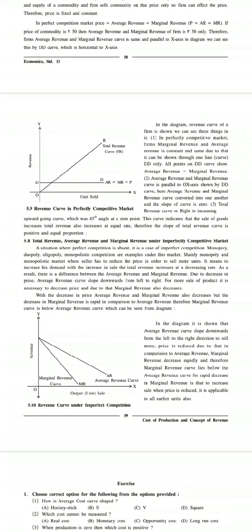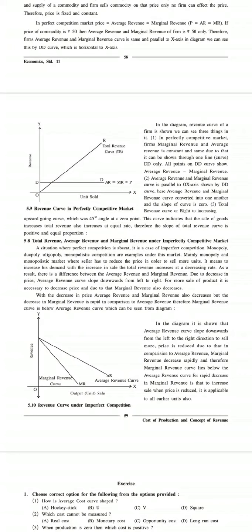In an imperfectly competitive market there are other characteristics also, like there are many sellers. Monopoly, oligopoly and monopolistic competition are examples of different types of imperfectly competitive markets.